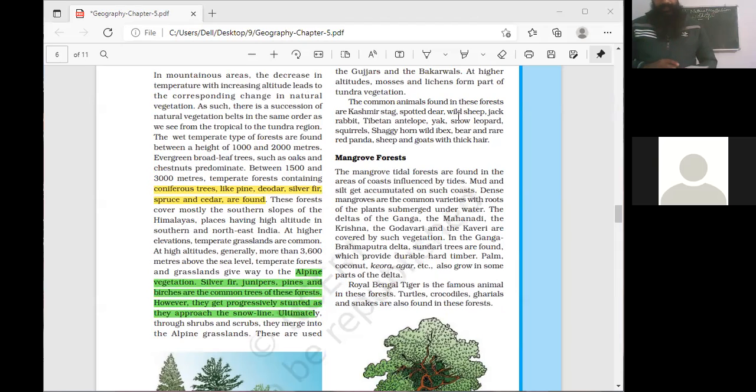The important species of trees found in this region are silver fir, chilgoza, kail, and spruce.